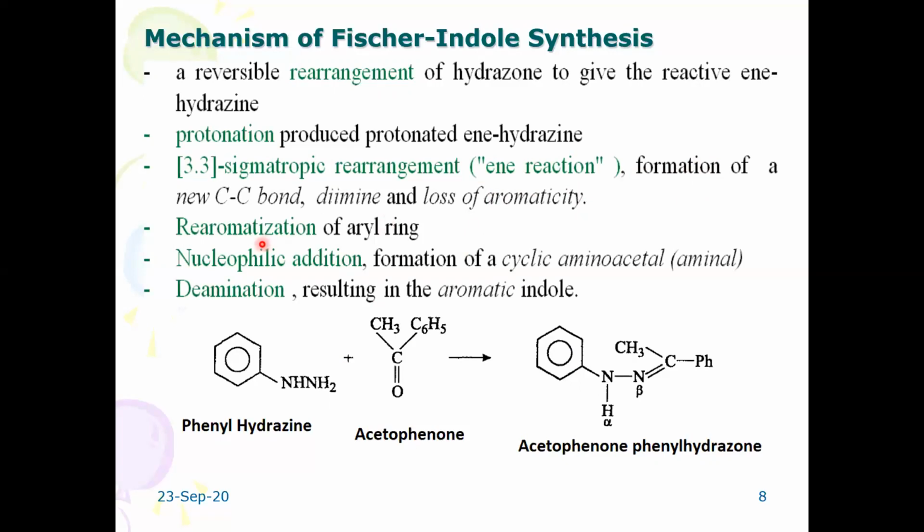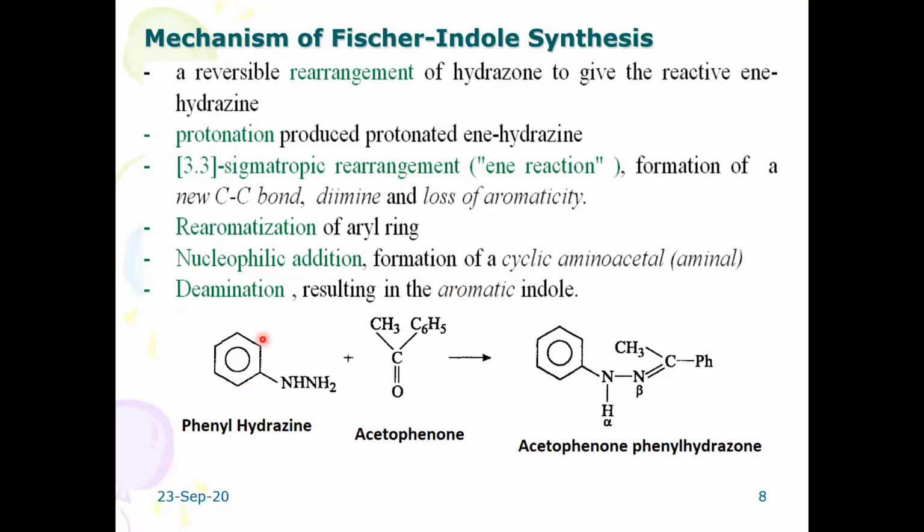And re-aromatization. At the beginning, through the rearrangement, there is a loss of aromaticity, and again it involves re-aromatization. Then, followed by nucleophilic addition, the indole derivative is going to be formed. These are the steps involved in the mechanism of Fischer-Indole synthesis. Deamination, elimination of ammonia, results in the formation of aromatic indole.